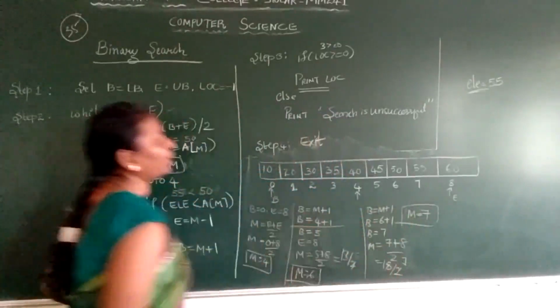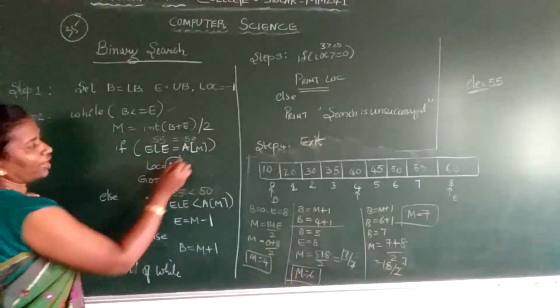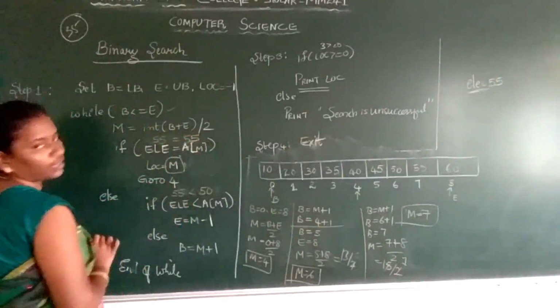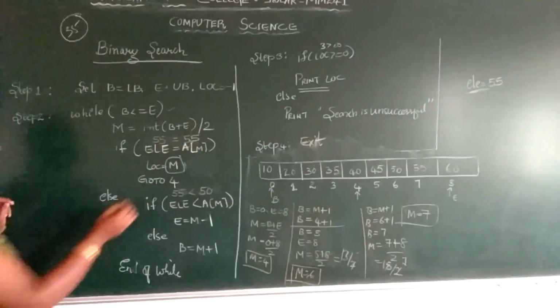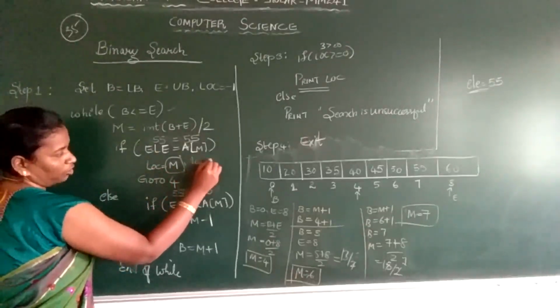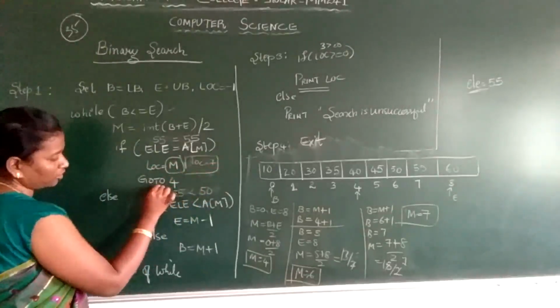So again you compare what is there in your A of mid. A of mid is 55. So 55 equal to 55. Yes, your condition is satisfied. Now I will give mid to location. What was your mid? Your mid was 7. So now your location is 7. Now go to step 3.